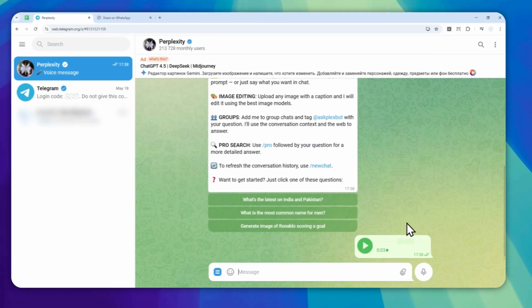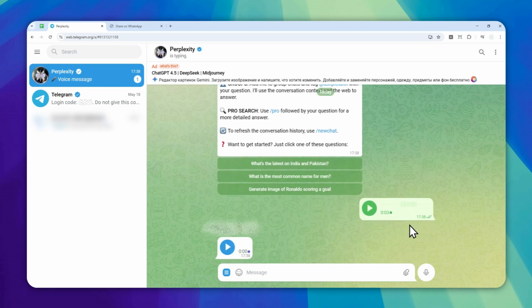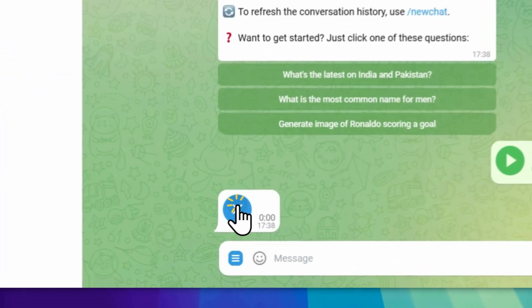Send a message and it will come back with the audio content as well. And as usual, it's not going to show you the resources, and it took a bit longer than just a regular text answer. But then again, this is only good for asking basic questions or something that you want to get the answer to very quickly. Let me play the audio.